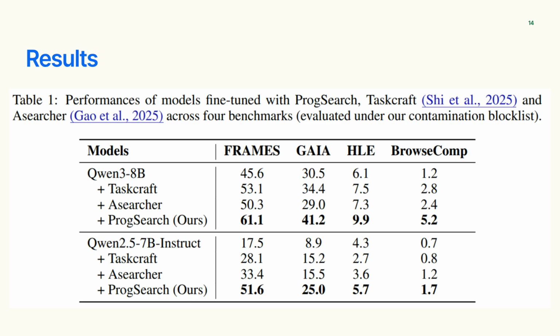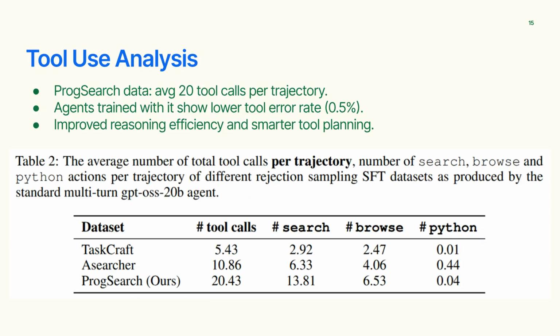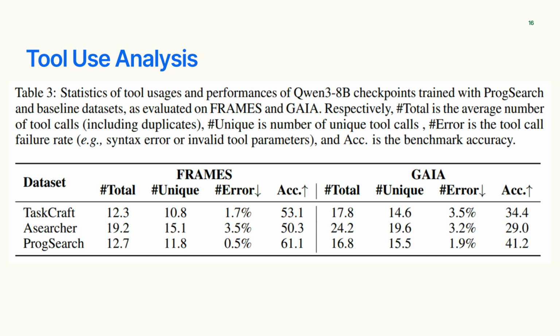significant improvements in performance. Analyzing tool use, ProgSearch data shows an average of 20 tool calls per trajectory. Agents trained with our data exhibit a lower tool error rate of 0.5%, indicating improved reasoning efficiency and smarter tool planning. Further tool use analysis shows that ProgSearch significantly reduces tool error rates and improves benchmark accuracy on both Frames